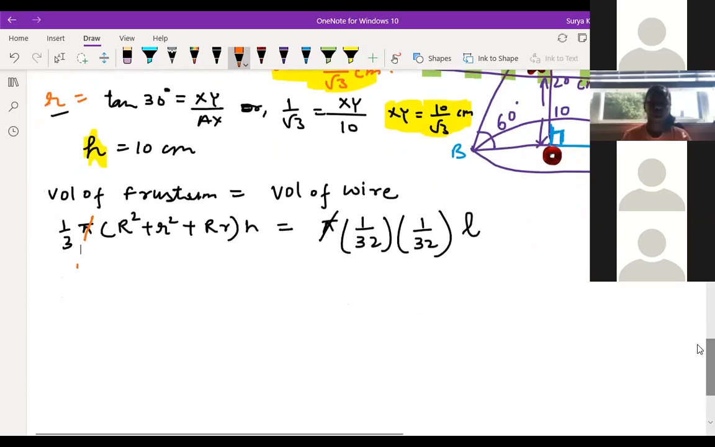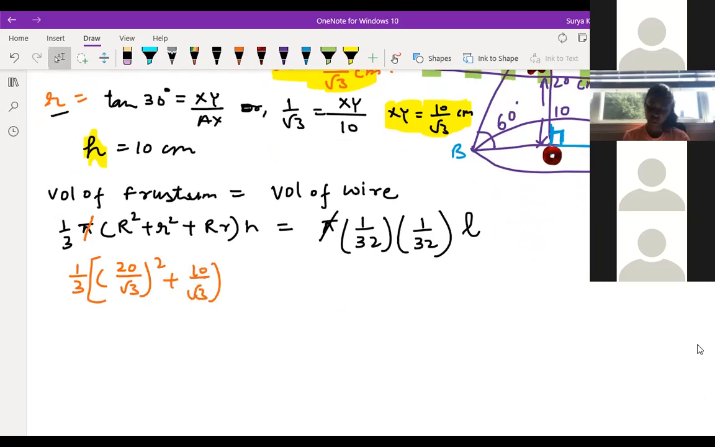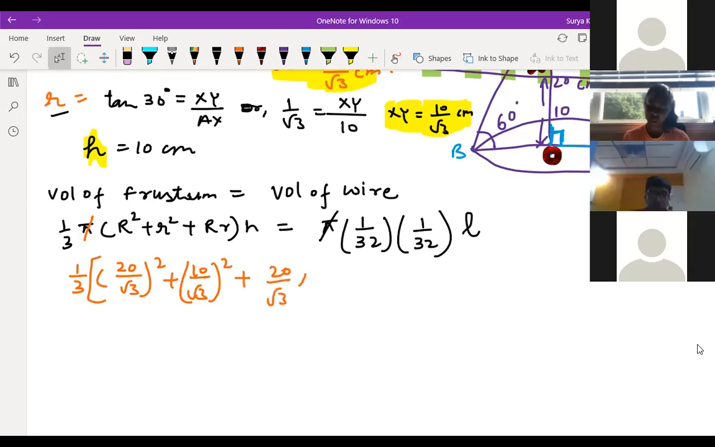1 by 3, capital R, what are we getting? 20 by root 3, right? 20 by root 3 whole square plus 10 by root 3 whole square plus 20 by root 3 into 10 by root 3 into height. What is the height, children? What was the height? 10. Equals 1 by 32 into 1 by 32.